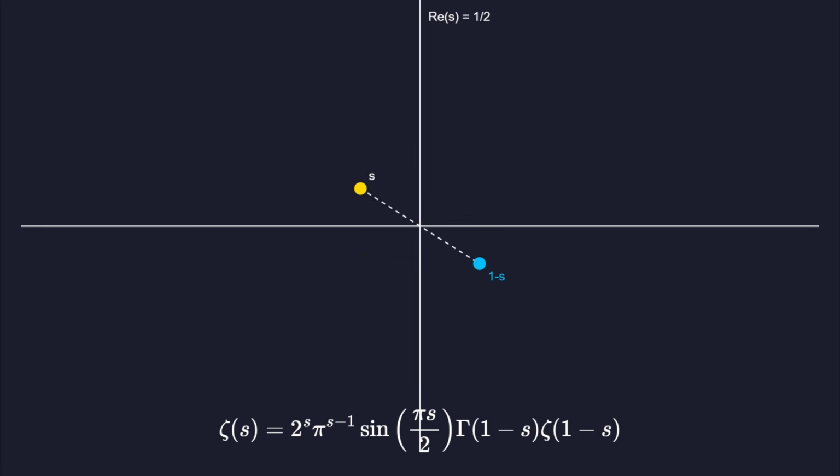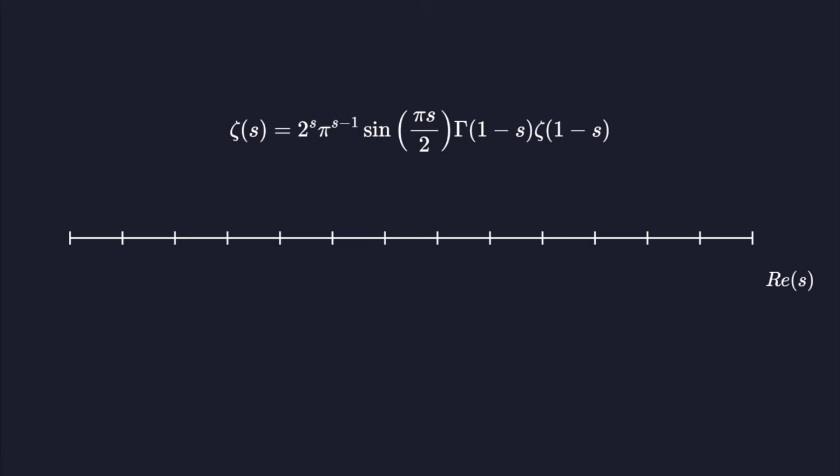This symmetry involves the gamma function and powers of pi. It demonstrates a reflection principle across the vertical line where the real part equals 1/2. The functional equation forces the zeta function to vanish at specific points on the negative real axes. These are the trivial zeros located at -2, -4, -6, and so on. They offer little information about the distribution of prime numbers.